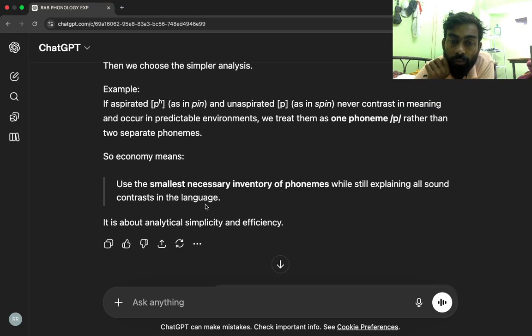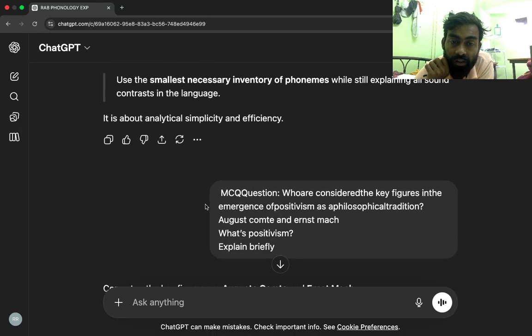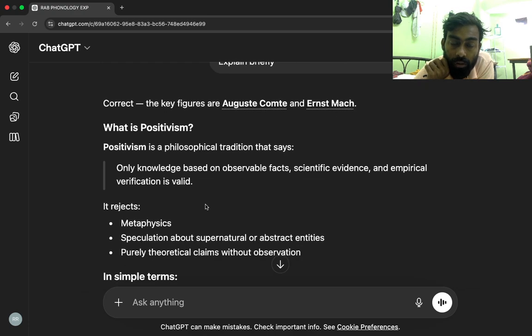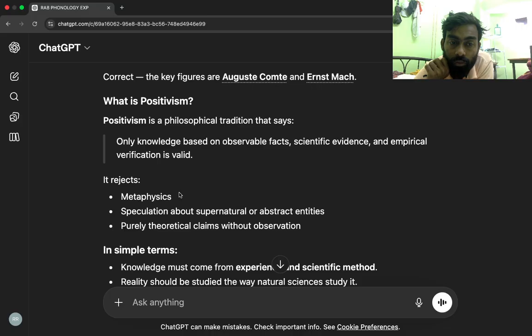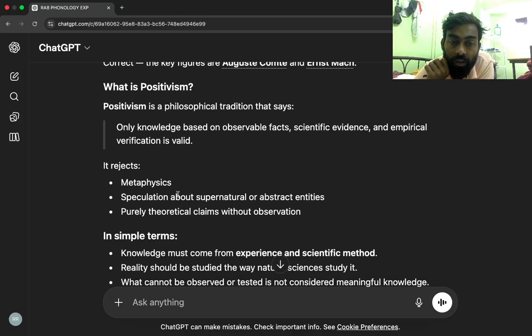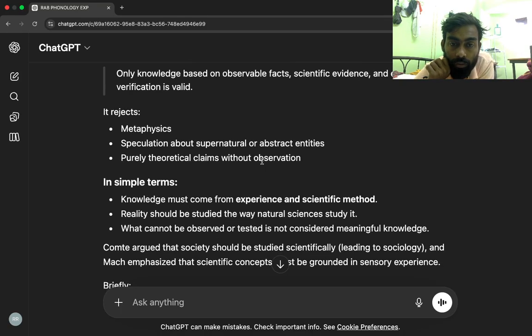Economy: use of the smallest necessary inventory of phonemes while still explaining all sound contrasts in the language. Positivism rejects metaphysics, speculation about the supernatural, without observation. In simple terms, knowledge must come from experience and scientific method. Reality should be studied the way natural sciences study it. What cannot be observed or tested is not considered meaningful knowledge.